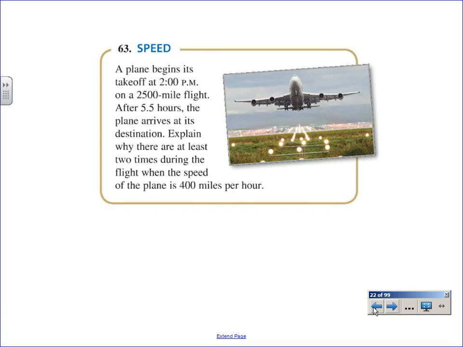What's going on here? A plane begins its takeoff at 2 o'clock p.m. on a 2,500 mile flight. After 5.5 hours, the plane arrives at its destination. Explain why there are at least 2 times during the flight when the speed of the plane is 400 miles per hour. Think about the story.